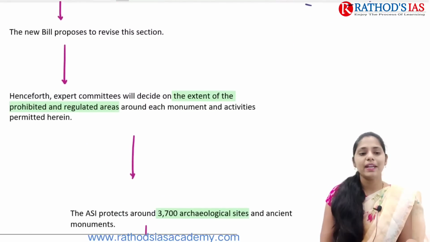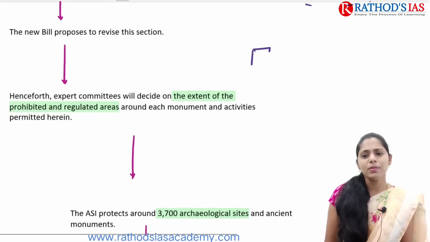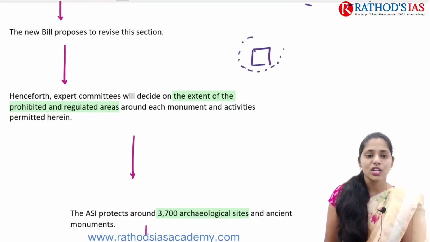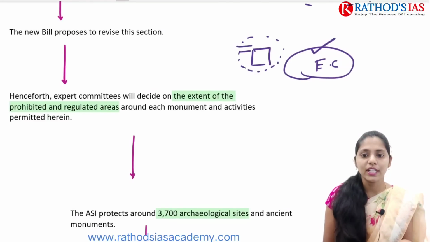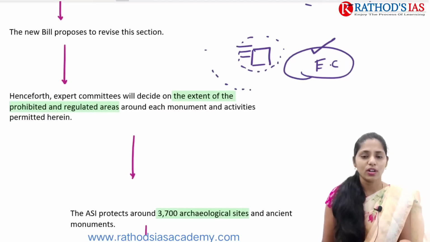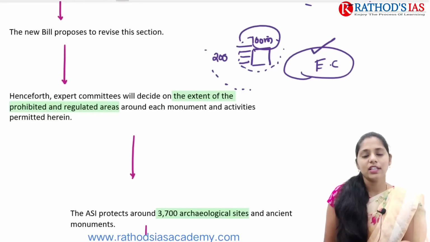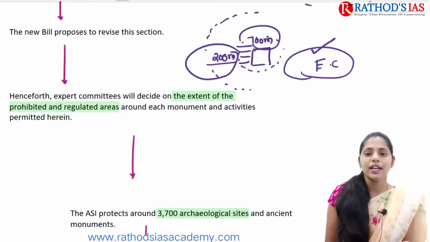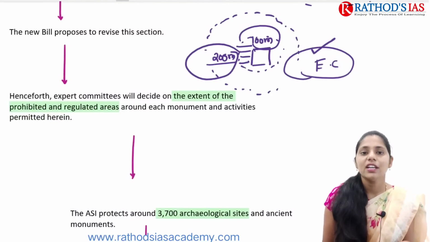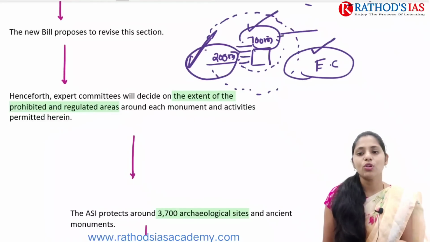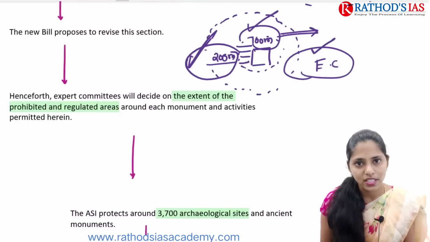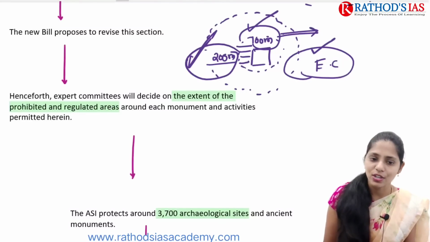It mainly says that for the monuments which are present, based on their importance, an expert committee is going to decide whether we can go for a prohibited area or a regulated area or not. So the prohibited area is within a 100-meter radius, and the extended 200-meter radius from this protected area we call the regulated area. Now an expert committee is going to decide regarding the protected area as well as the regulated area. This is the one change we are going to have if this bill is passed in our Parliament and receives the assent of the President of India.